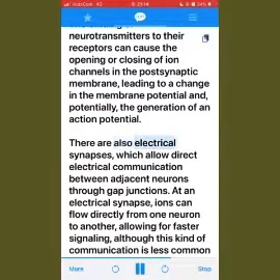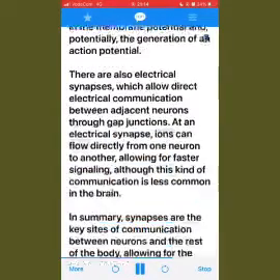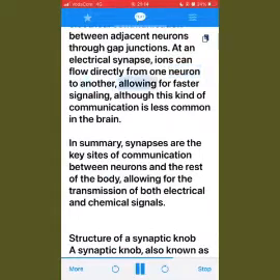There are also electrical synapses, which allow direct electrical communication between adjacent neurons through gap junctions. At an electrical synapse, ions can flow directly from one neuron to another, allowing for faster signaling, although this kind of communication is less common in the brain. In summary, synapses are the key sites of communication between neurons and the rest of the body, allowing for the transmission of both electrical and chemical signals.